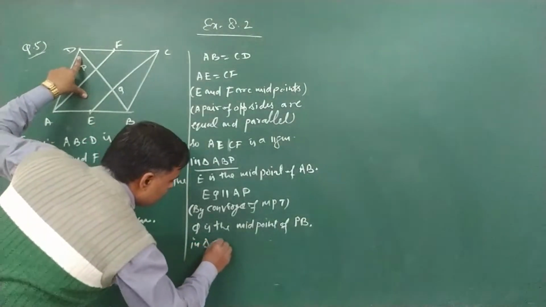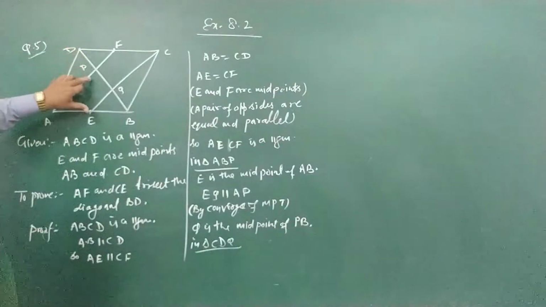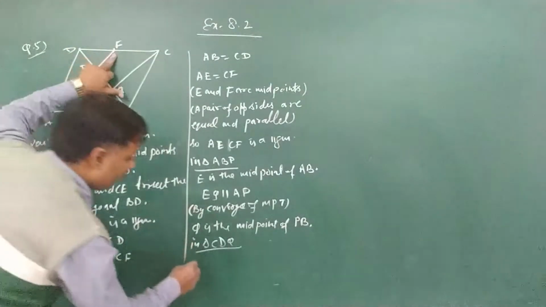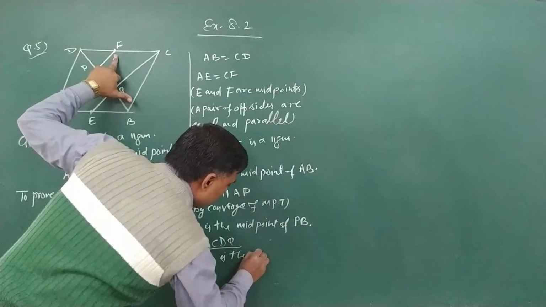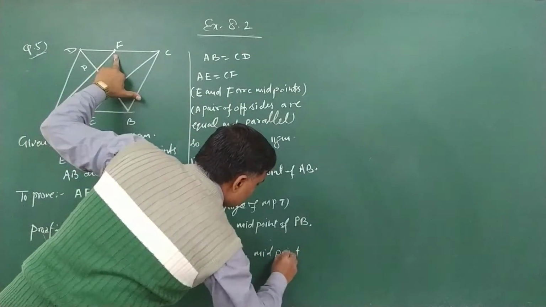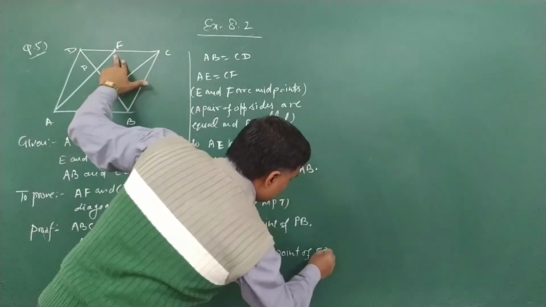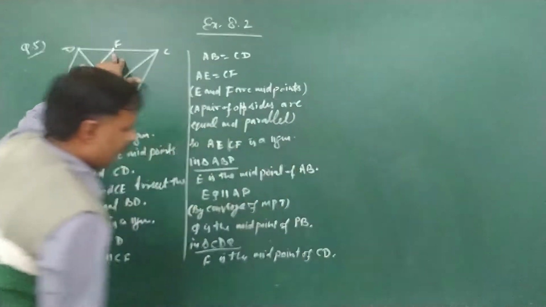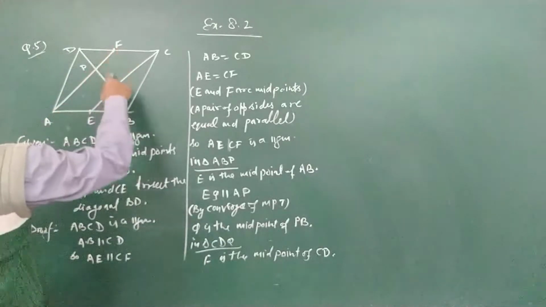In triangle CDQ, F is the midpoint of CD. If F is the midpoint of CD and PF is parallel to QC.